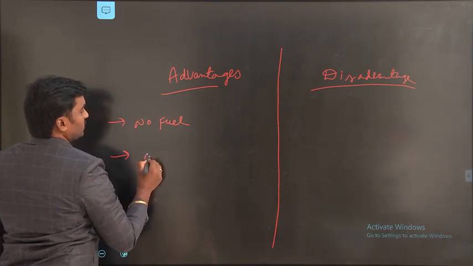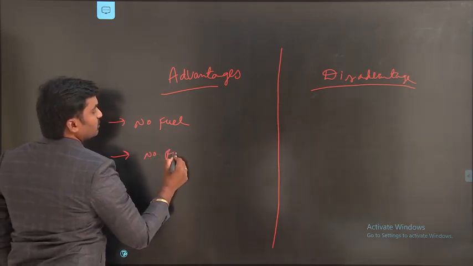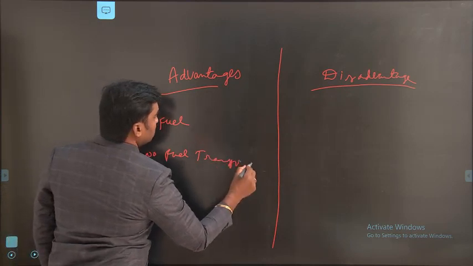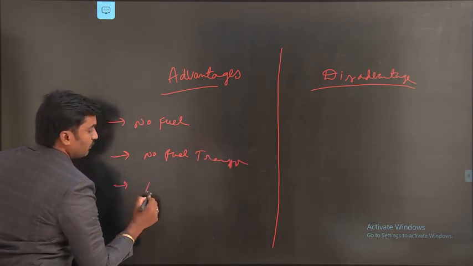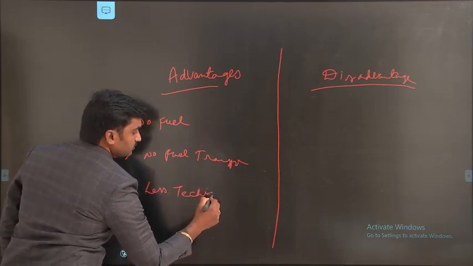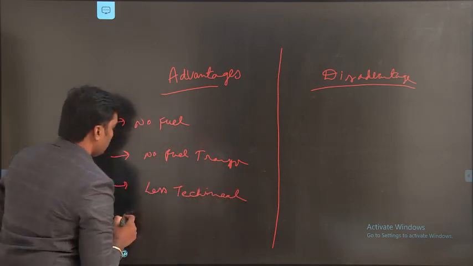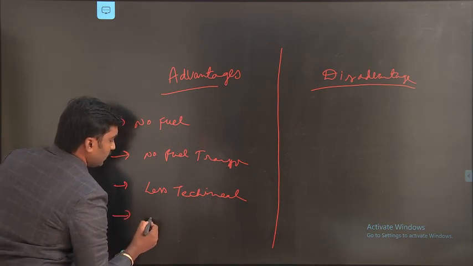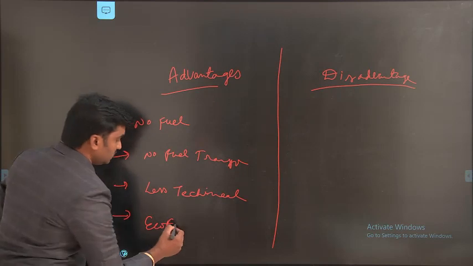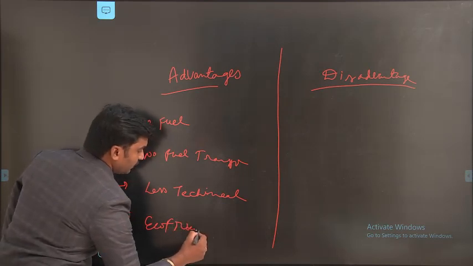No fuel transformation, no fuel transportation process, transportation zero, and a smaller number of technical staff is required for monitoring, and it's an eco-friendly system because it doesn't produce any emissions. So that's why it's an eco-friendly system.